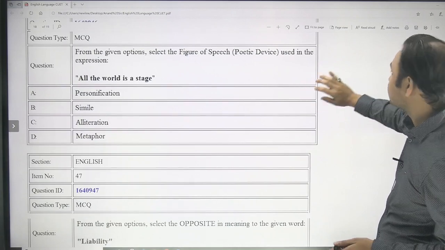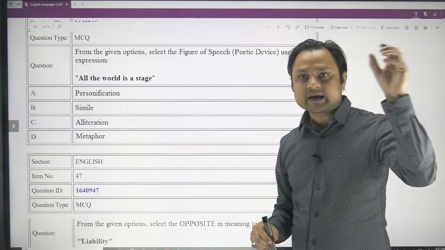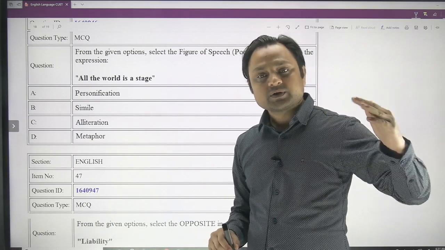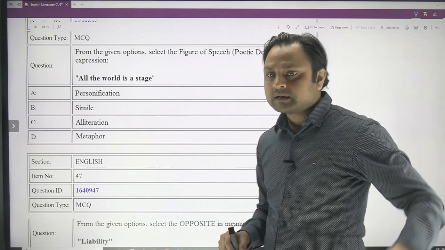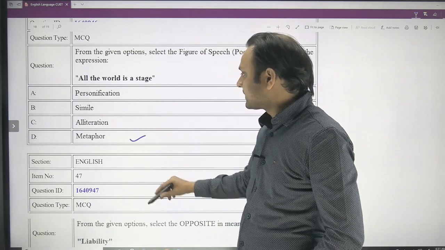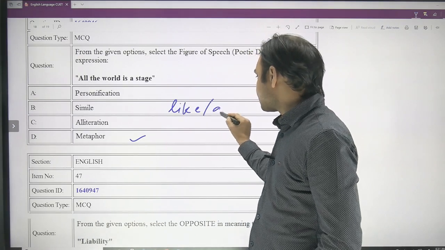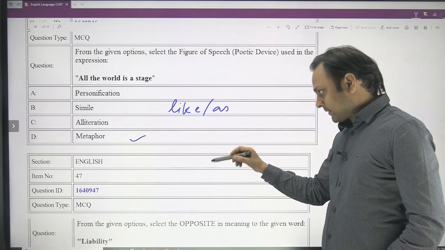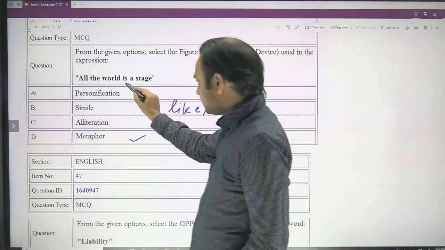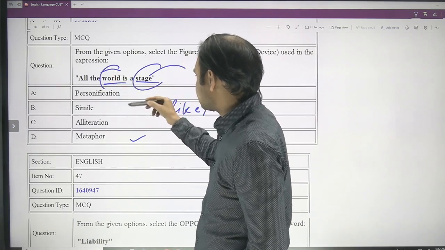And here, all the world is a stage. Again, in the previous example, when you made the comparison by using the words like and as, that is called a simile. But when you are not using words like and as, and still you are making a comparison, you are calling something else, in that case it is an example of metaphor. So here all the world is a stage, it is a metaphor, it is not a simile. So simile is when you use words like and as, and then you make the comparison. Without using words like and as you make a comparison, it is called a metaphor. So you are calling the world a stage. Stage is a stage, world is world, but here you are calling world a stage, and this is an example of metaphor.